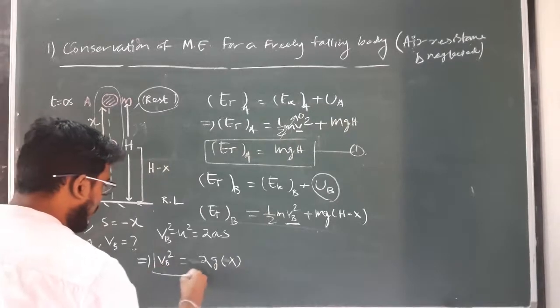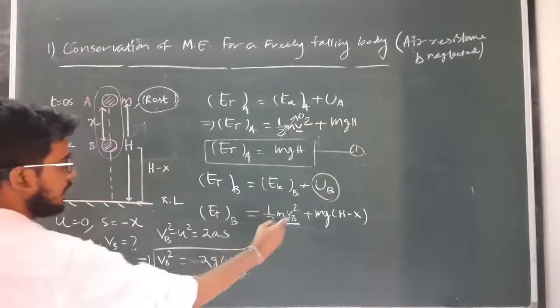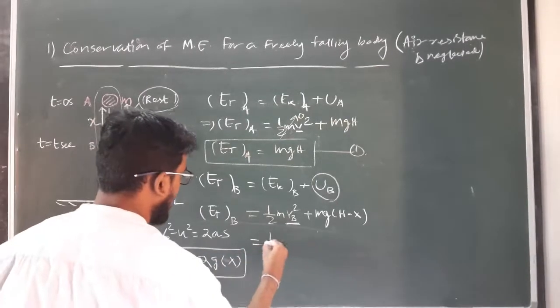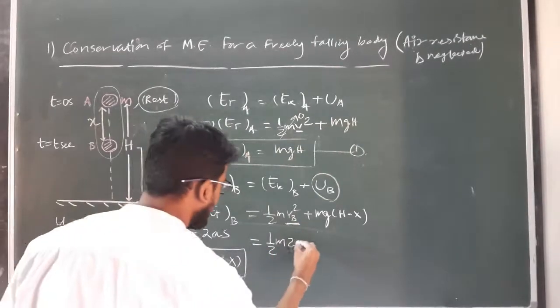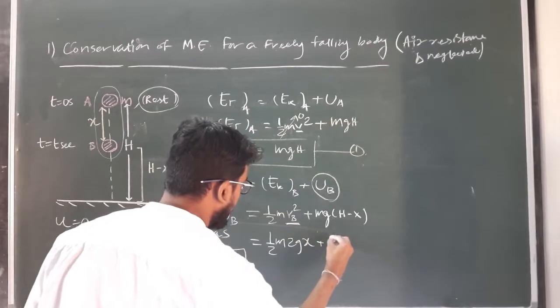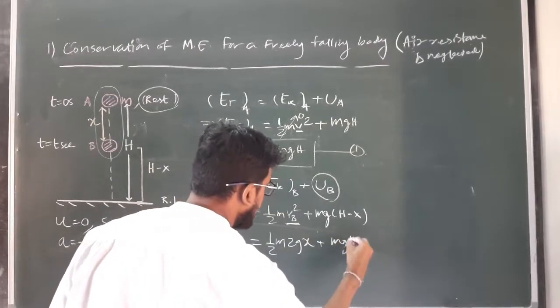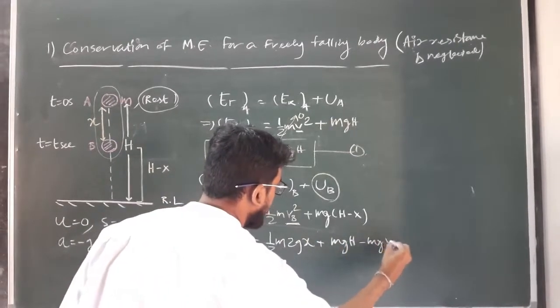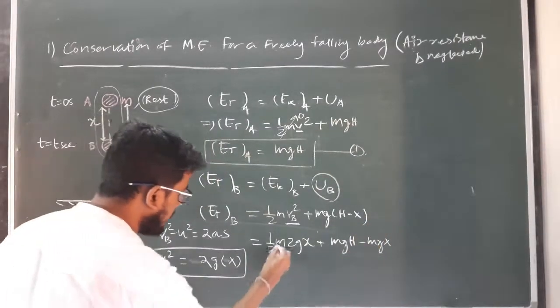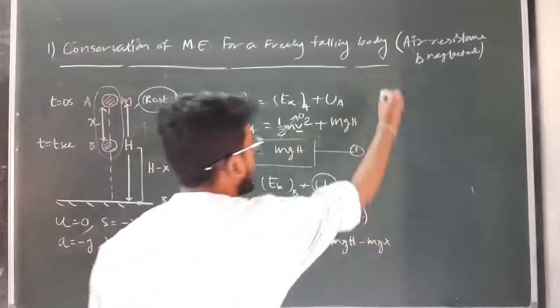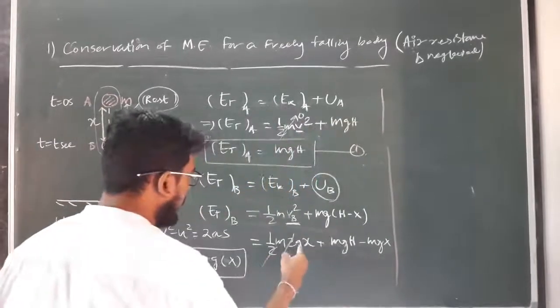So using the value of v_B square here, we will get half m, in place of v_B square I can write 2gx, plus mgh minus mgx just by opening the bracket. So 2 will get cancelled, and the first term will become mgx.